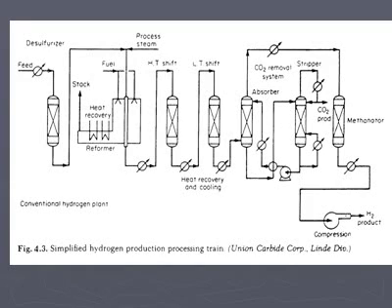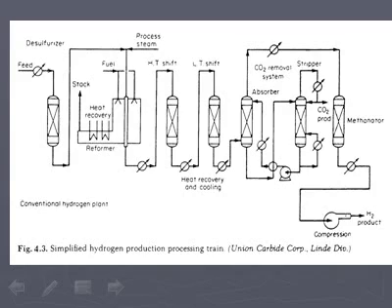Now we talk about the process flow diagram for the production of hydrogen. For the production of hydrogen, mostly propane is used as feed. As shown in the diagram, desulfurized feed is introduced with process steam and propane vapors are formed. Propane vapor mixed with steam is reformed over nickel catalyst at about 815 degrees Celsius in alloy tubes in a combustion furnace.